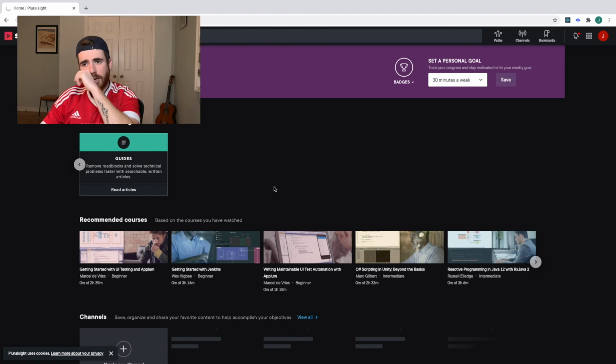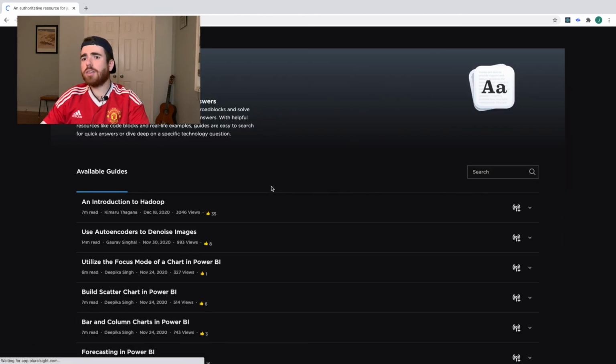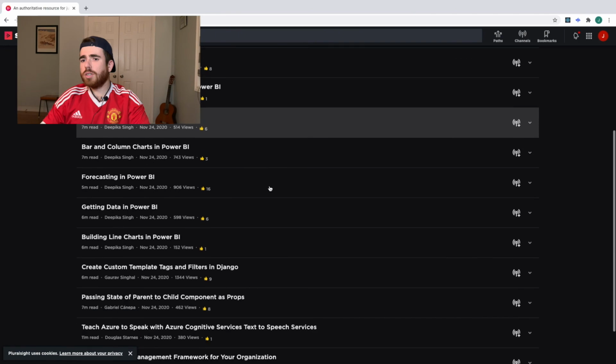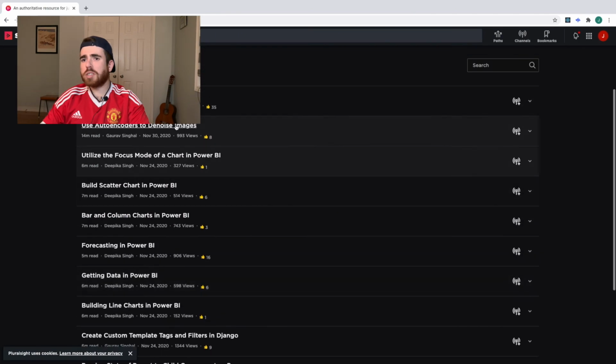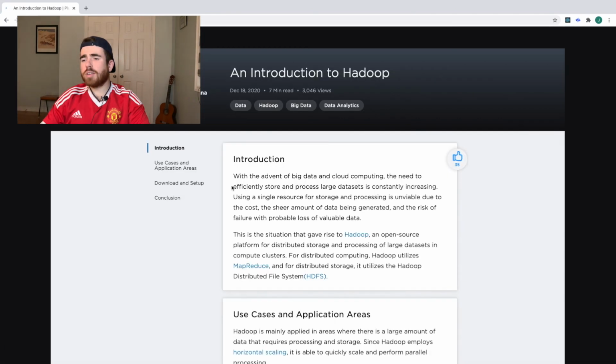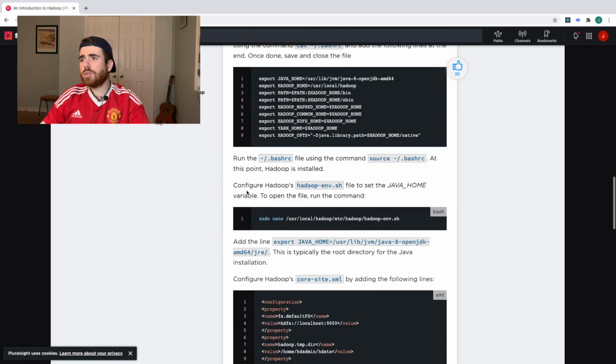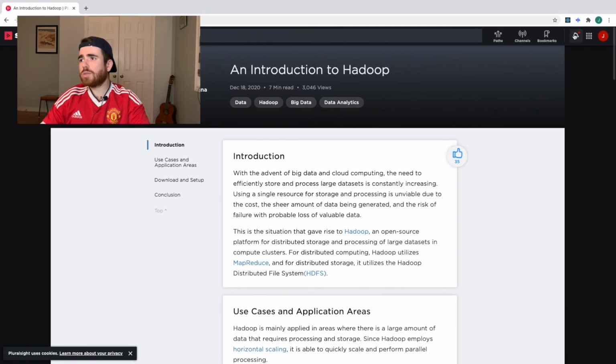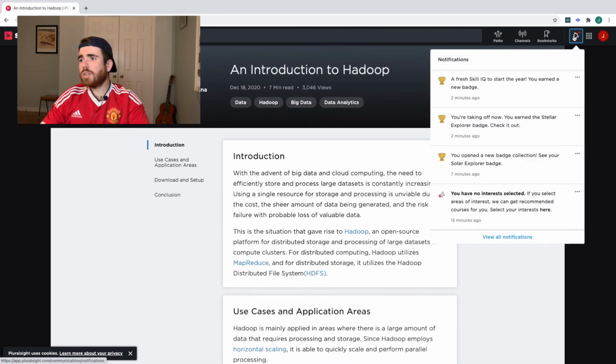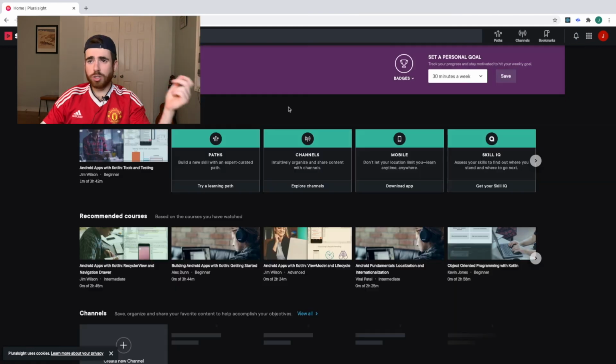And so there's also some guides. Let's take a look at some guides. So it looks like just some blog posts basically, like a 7-minute read. And yeah, there's some decent content here, guys. What kind of notifications do I have? Looks like there's some badges you can track your progress with. So guys, Pluralsight definitely looks like a decent shout for a good website to learn how to code.